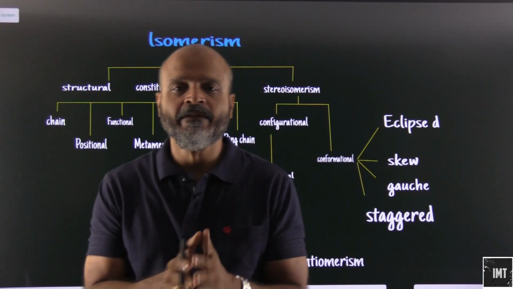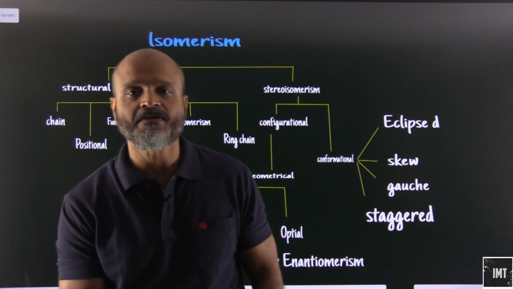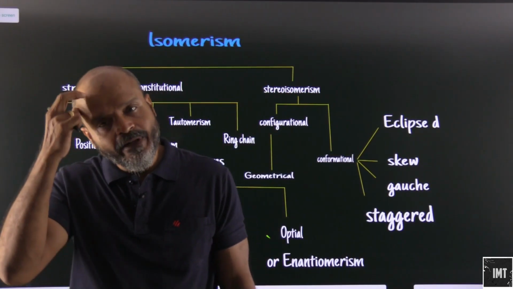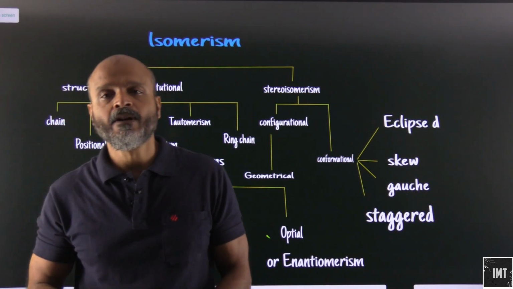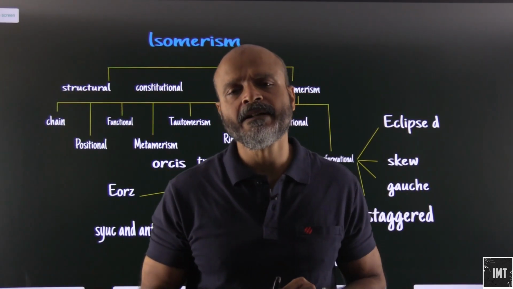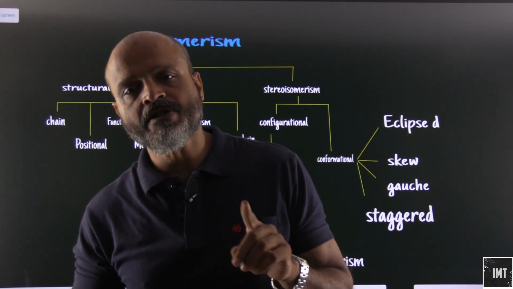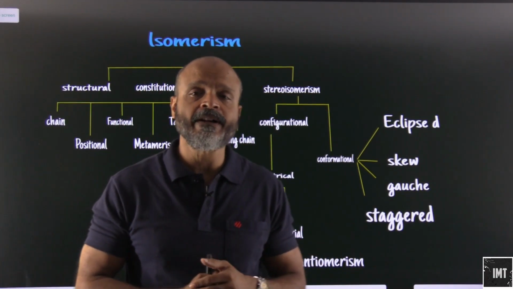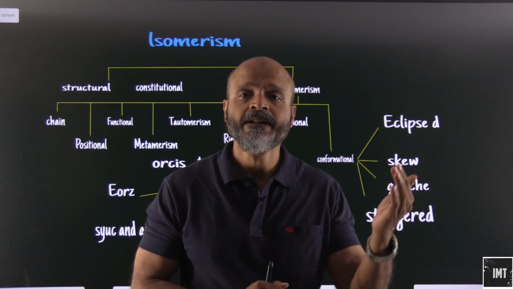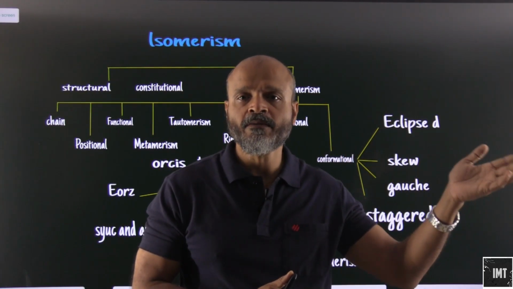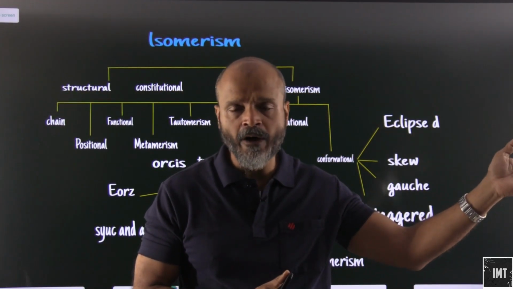Alright people, hello and welcome to the class of organic chemistry. Now what we are going to do here is cover some basic concepts in organic chemistry. One of the fundamental concepts about which students always have confusion is isomerism, and there are different forms of isomerism. We have structural isomerism, in which we have positional isomerism, functional isomerism, tautomerism, metamerism, and so on and so forth.